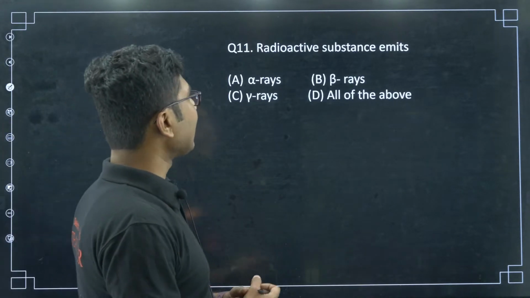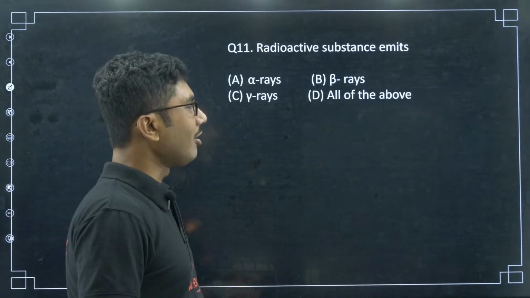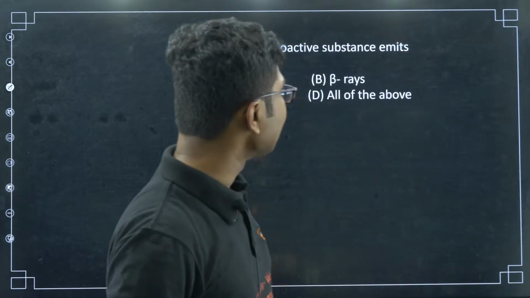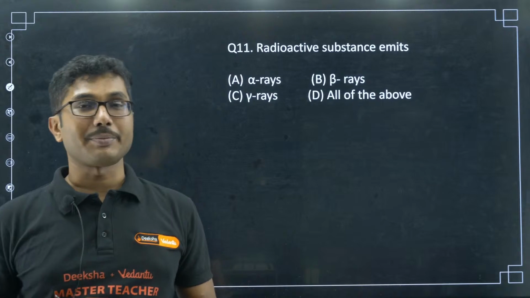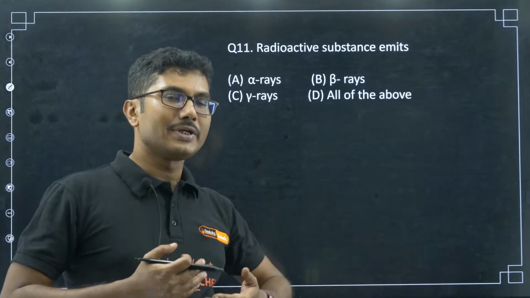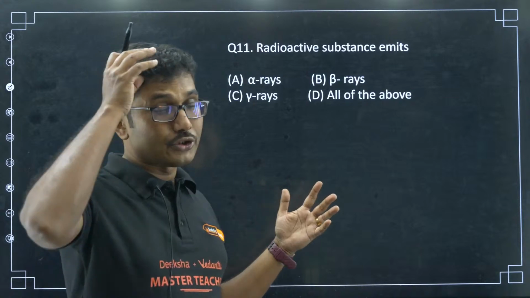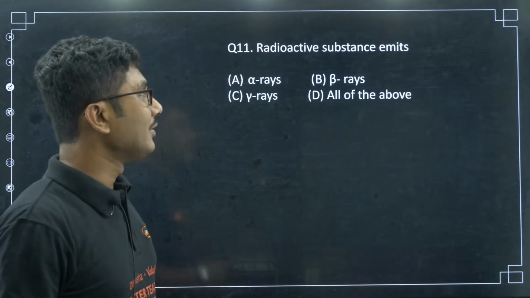Now, let us see, radioactive substance emits alpha rays, beta rays, gamma rays, all of these. Another easy question. So, nuclei is a relatively easier chapter, easier questions can come from this chapter. Atoms is a slightly difficult chapter compared to nuclei. Because a lot of portions, for example, the entire radioactivity, is deleted from the nuclei chapter.